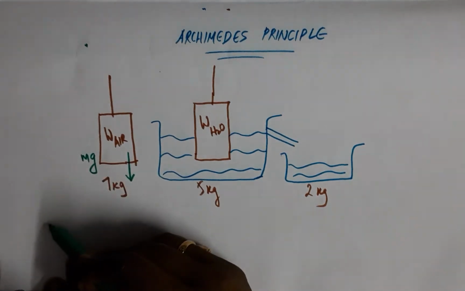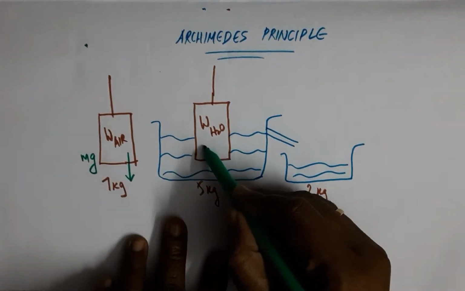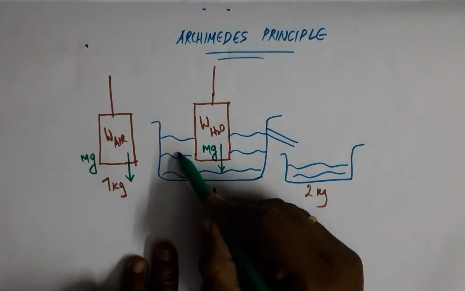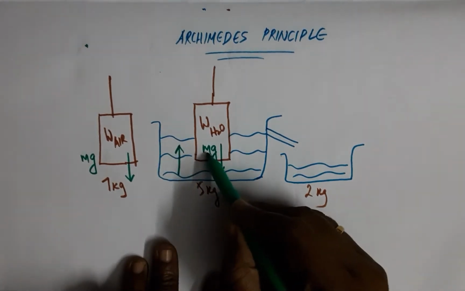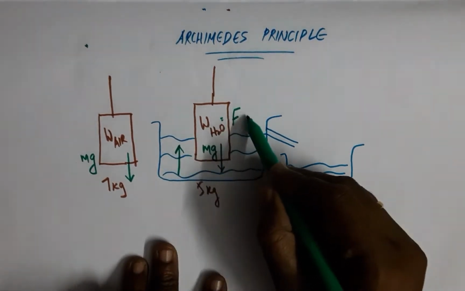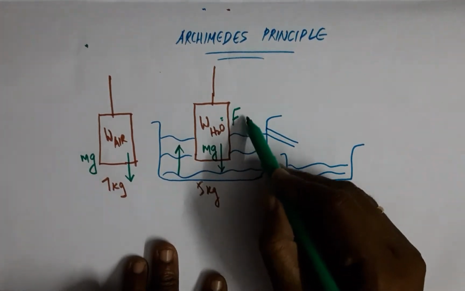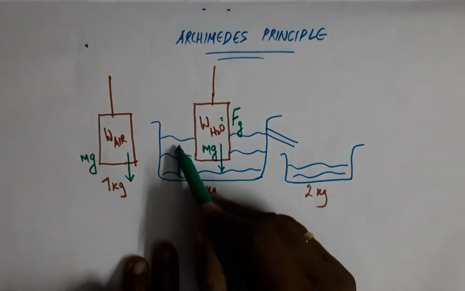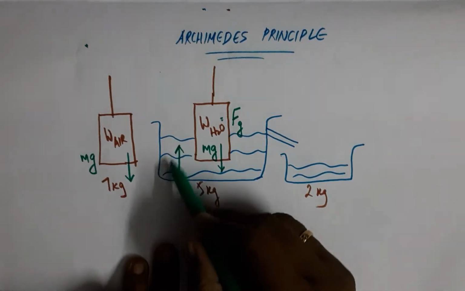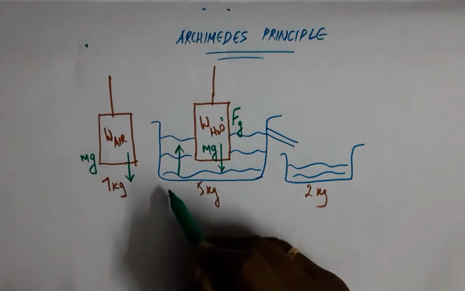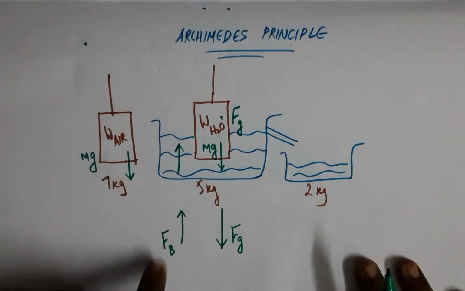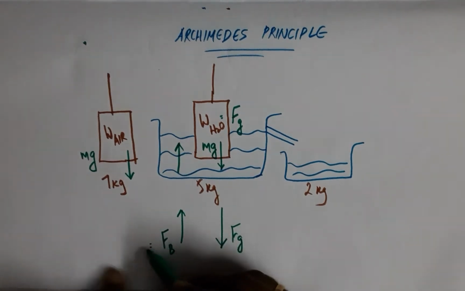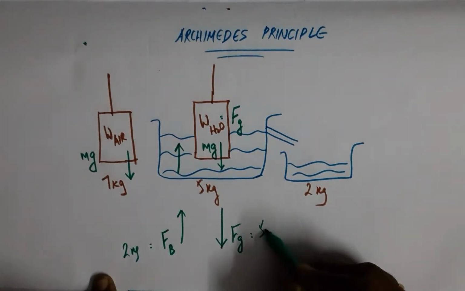of the earth surface. And here also the same is operating, the downward pull of the earth surface is operating at the same time. This weight is nothing but the downward force, the gravitational force of the earth, force of gravity, and it is mg. And at the same time there is an upward push by this water called upthrust or the buoyant force, and this upward force is nullifying this downward force to the extent of 2 kgs, and therefore this is 5.